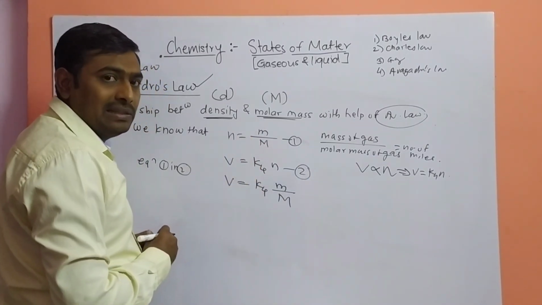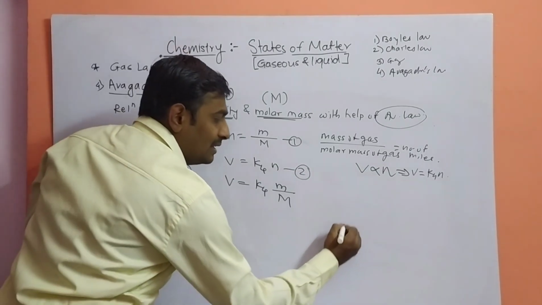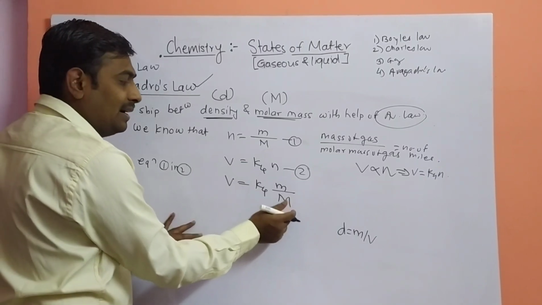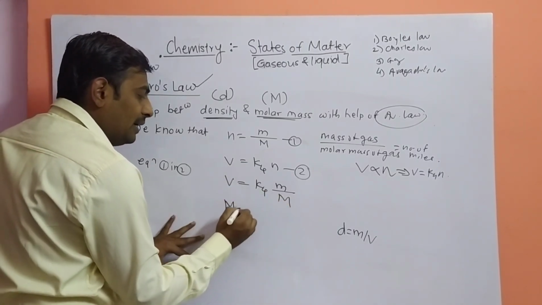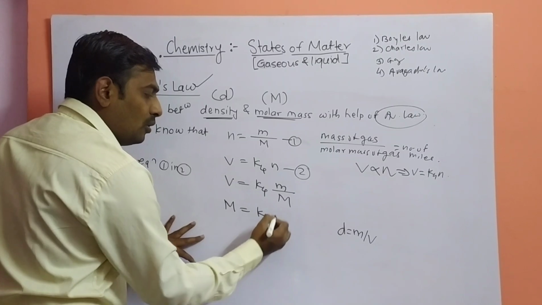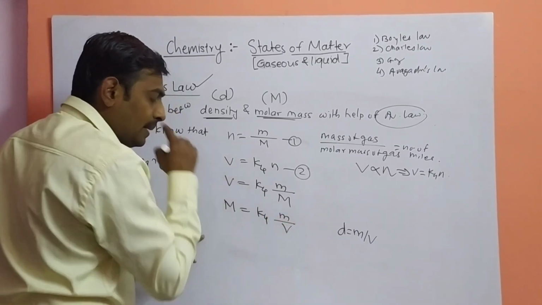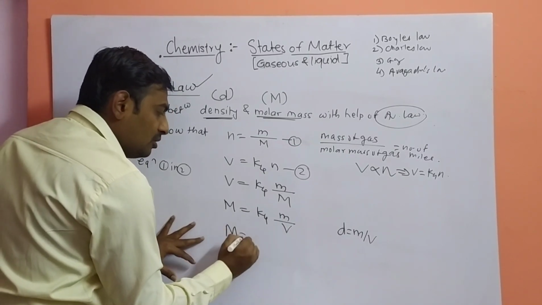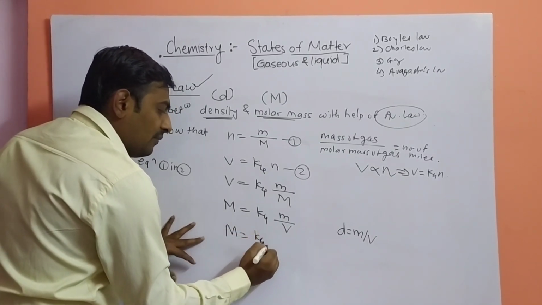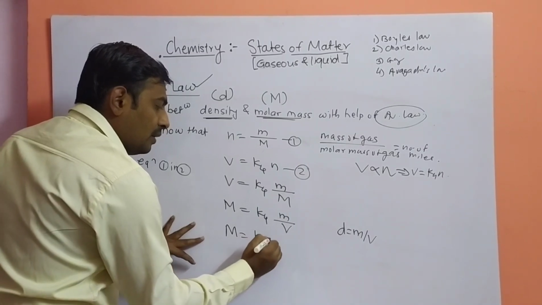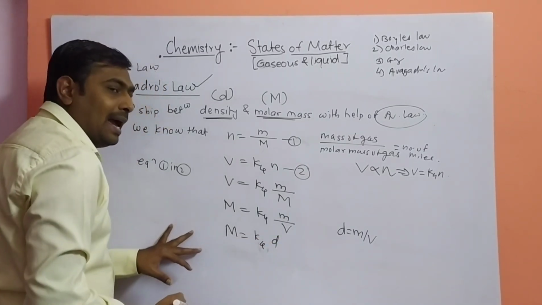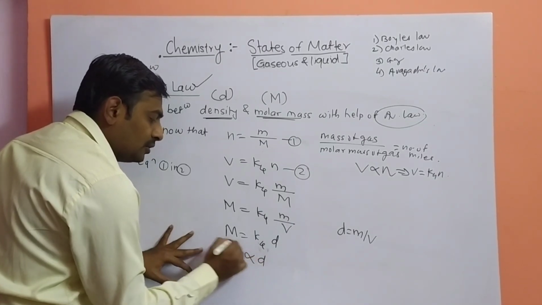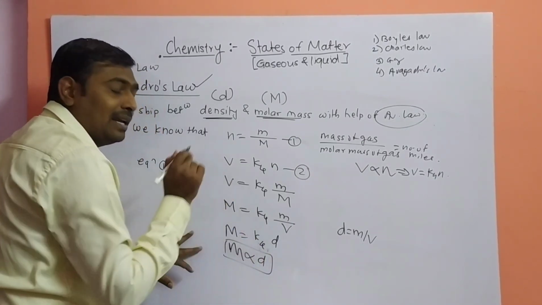Rearranging this equation for density. Density is equal to mass upon volume. Just shift the volume to the other side. Capital M is equal to K4 small m upon V, and we know that d is equal to m upon V, mass upon volume. Then capital M is equal to K4 into d, and it means that capital M is directly proportional to d. To remove this proportionality symbol, we write a proportionality constant.